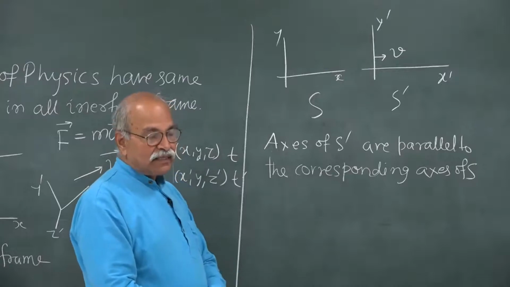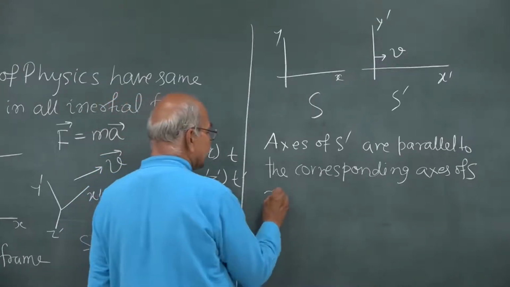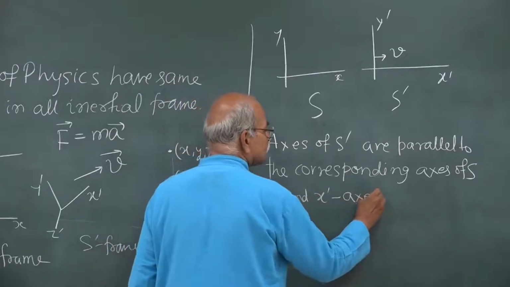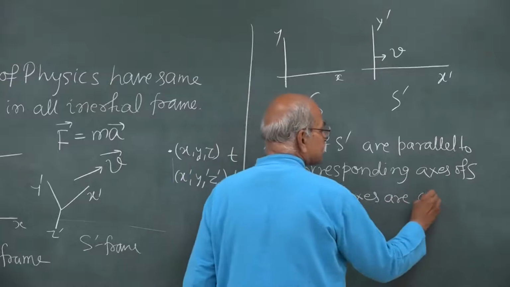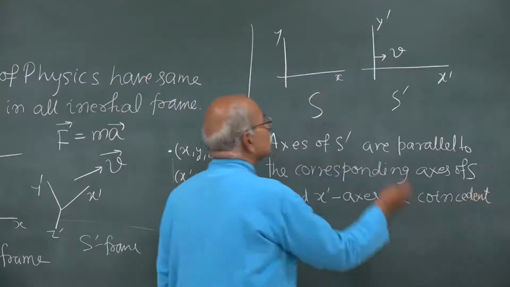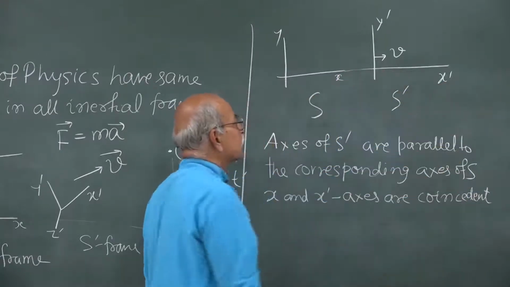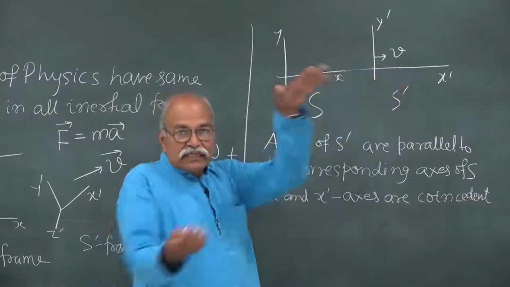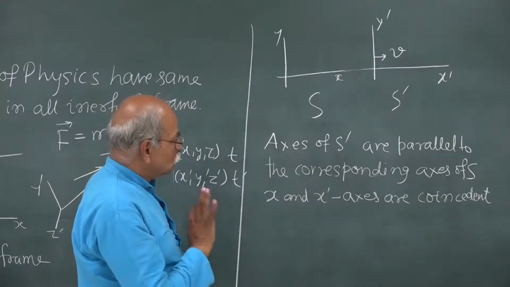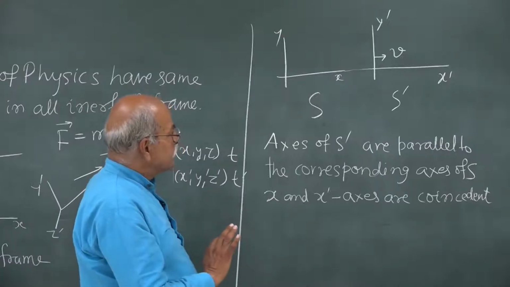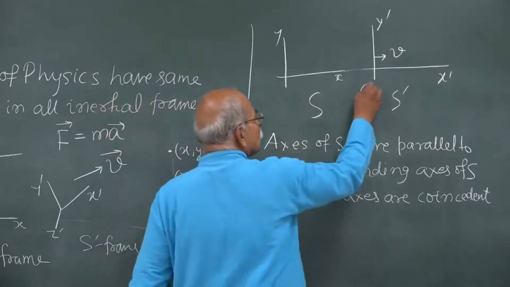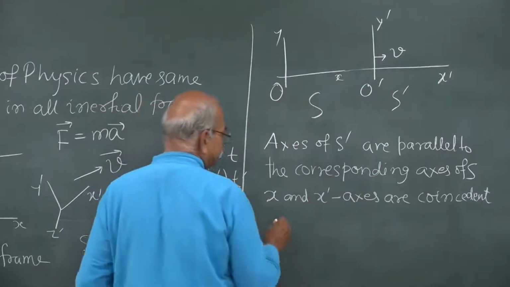z prime are parallel. We will go further, x and x prime axis are coincident, same, on the same line. So, this is on the same line, x axis and x prime axis are coincident, one on top of the other. So, this is one. Then second is regarding the time measurements. So, if this origin is O prime, this origin is O, then